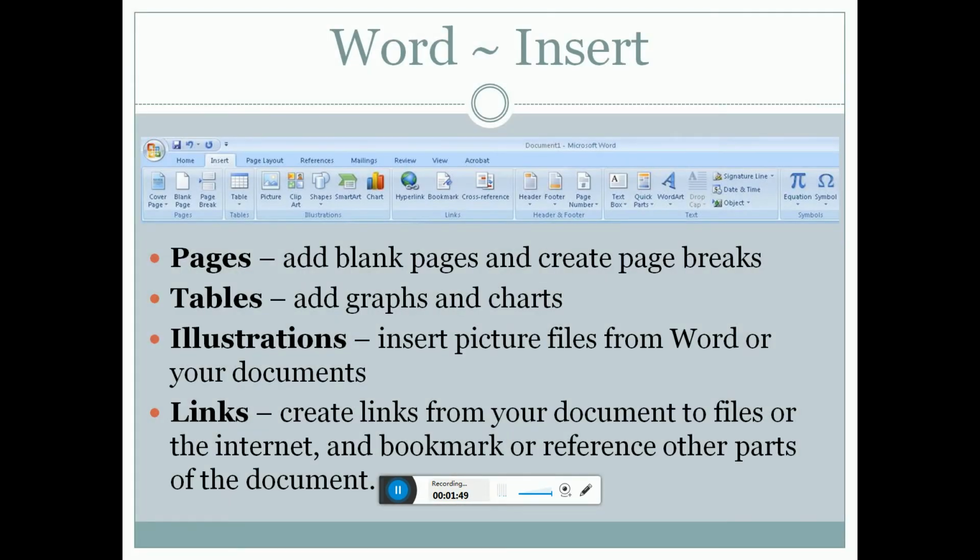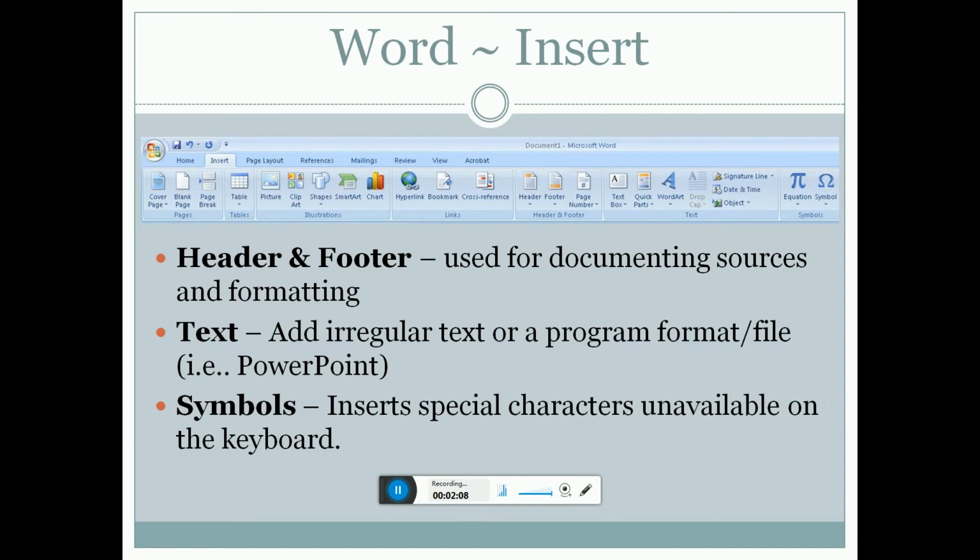Word insert: pages, add blank pages and create pages, breaks, tables, add graphs and charts and illustrations, insert picture files from outside your document. Links create links from your document to files or the internet, and bookmark and reference other parts of the document. The header and footer. Use the document source formatting text, add regular text, programs and files, for example PowerPoint, symbols, and special characters enabled on the keyboard.